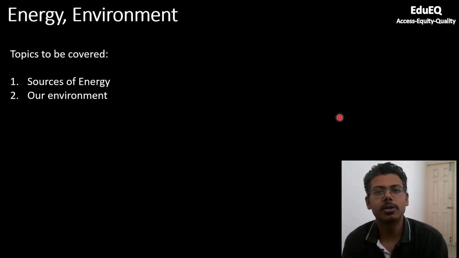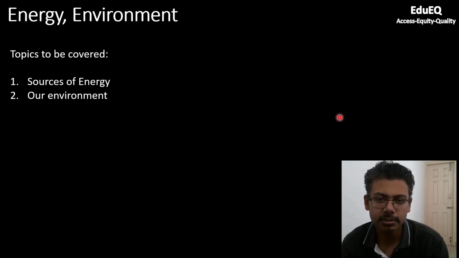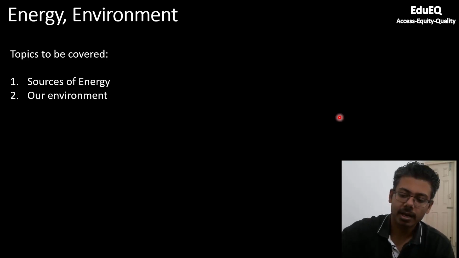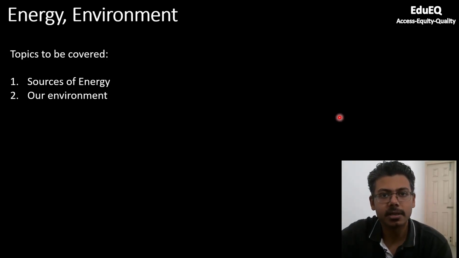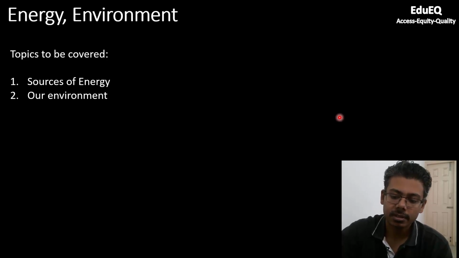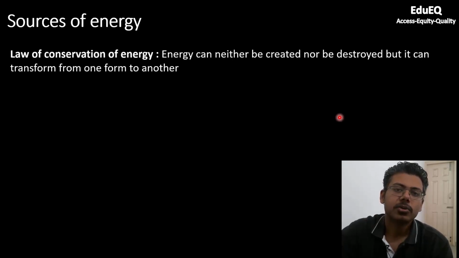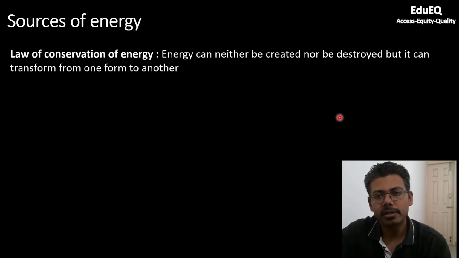So today we will be covering two important topics of physics. First one is sources of energy and another one is our environment. So this will be the last part of physics basic concept series which is for class 10, and after this we will move to mathematics before moving to advanced topics for JEE. So let us start. So before starting sources of energy, let us understand what is law of conservation of energy,